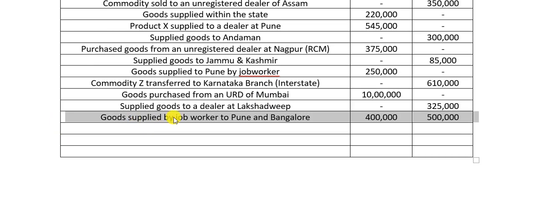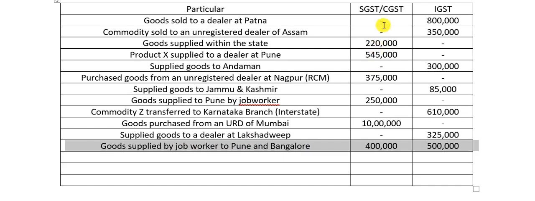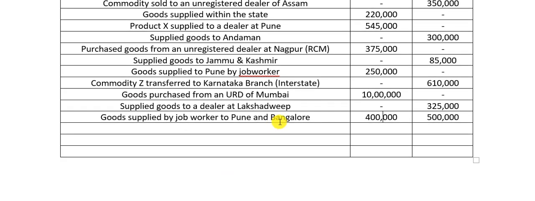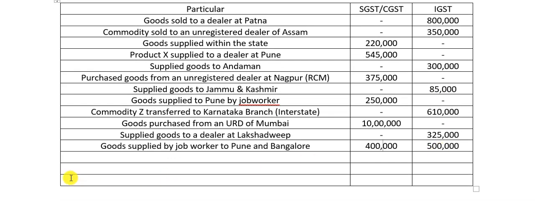Goods supplied by job worker to Pune and Bangalore. Pune is within the same state, so that amount 4 lakh will come in CGST, SGST. Bangalore is outside the state, it will come in IGST. In the question, they have given Bangalore first, Pune next. I have changed the order so that it is easy. First Pune, so that first you get 4 lakh here. Next I have written Bangalore, so that 5 lakh will come in the next column. You can write it however you want, if you have understood the concept.